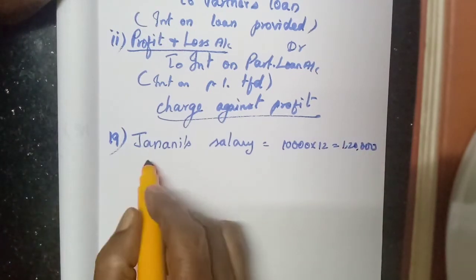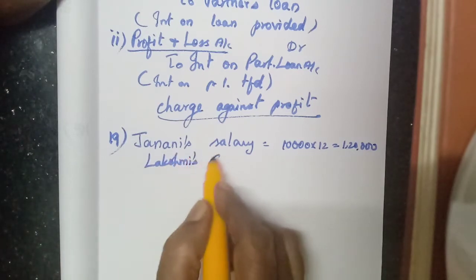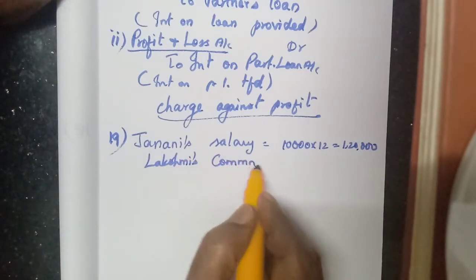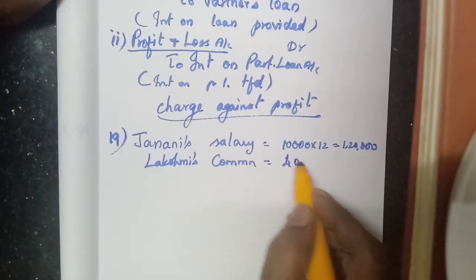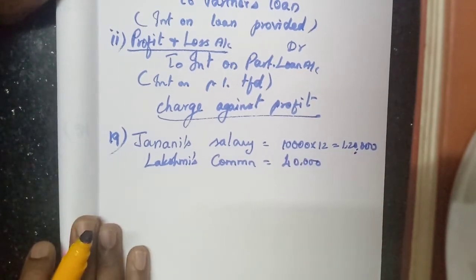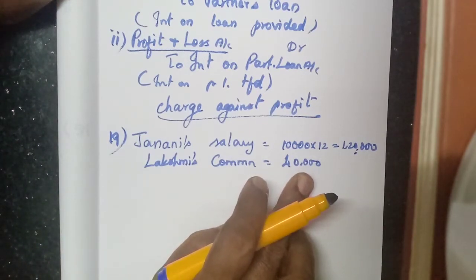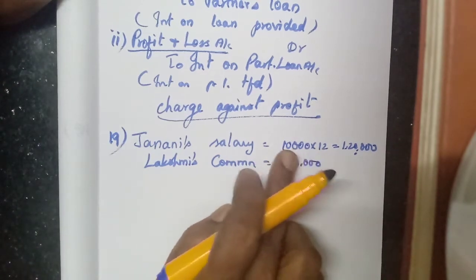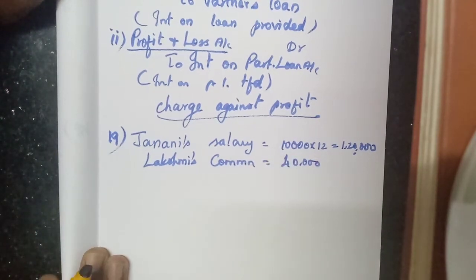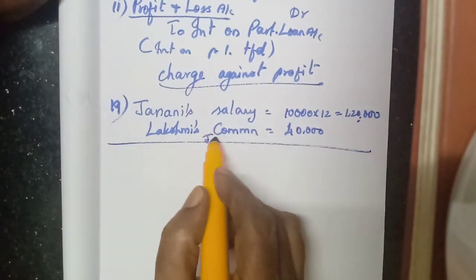Then Lakshmi's commission: how much? 40,000 for one year. Here per annum is given, so no need to multiply. For the salary, it was a monthly salary, so that is why we multiplied the 10,000 by 12. So now we have to pass the journal entries.